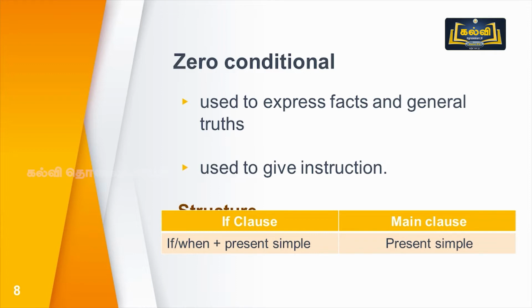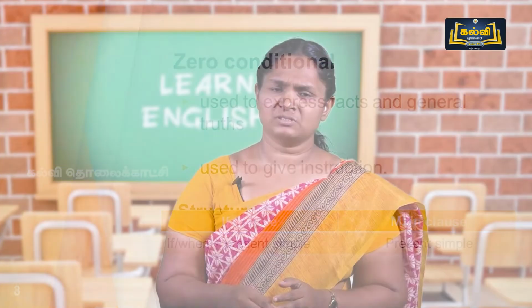You see the structure of zero conditional sentences. In the if clause, we have to use simple present tense. In the main clause also, we should use simple present tense. We can use either if or when in the zero conditional clauses because both meanings are very similar.